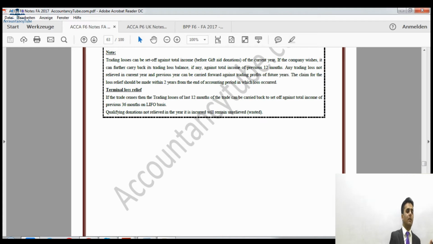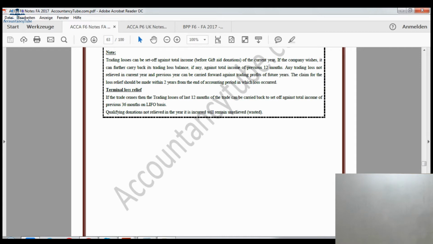We can carry it back against total income of the previous 12 months, so gift aid donations will be wasted. If the company wishes, it can further carry back its trading losses against total income of the previous 12 months. Any trading loss not relieved in the current year and the previous year can be carried forward against trading profit of the future years.